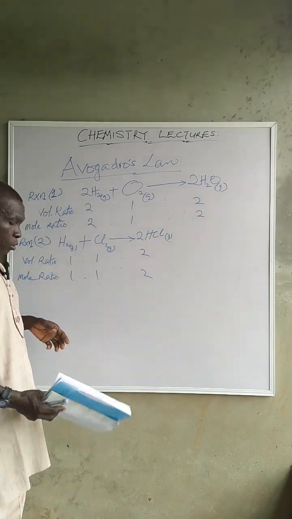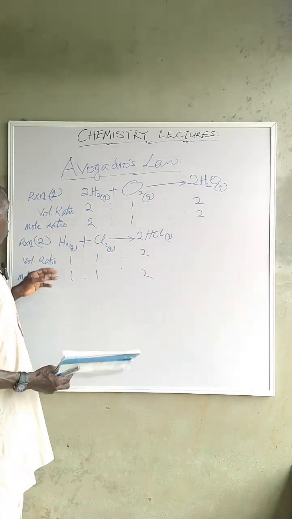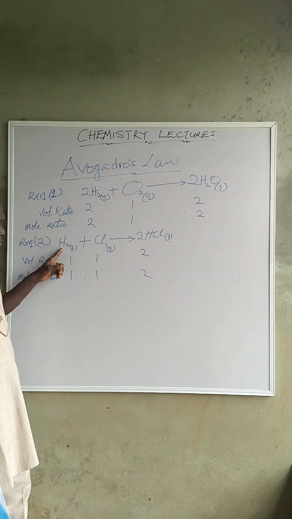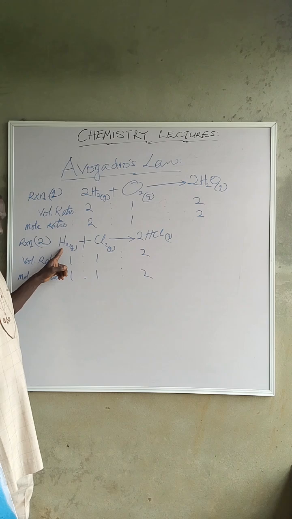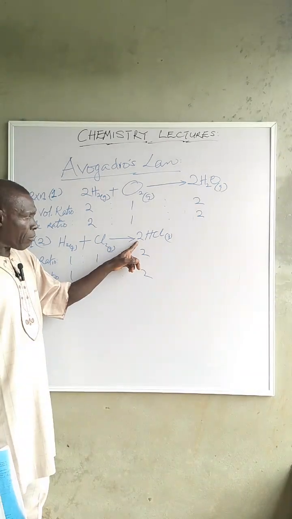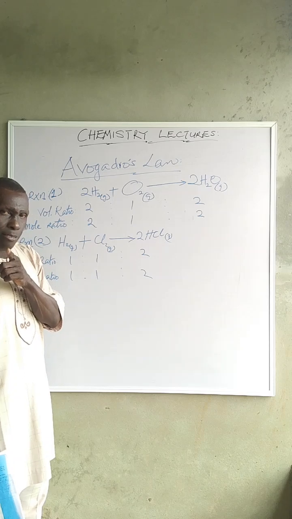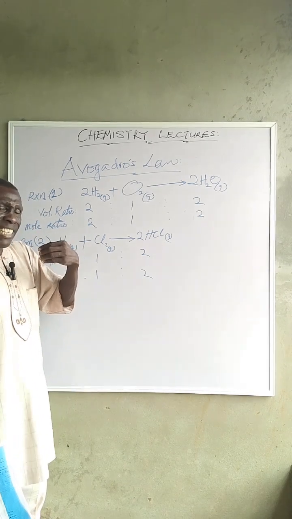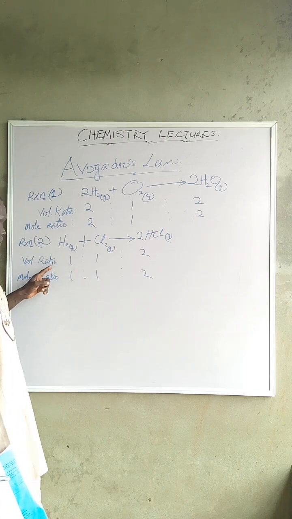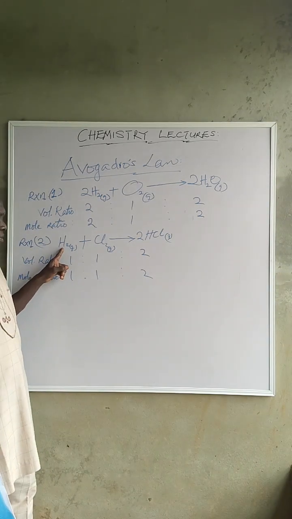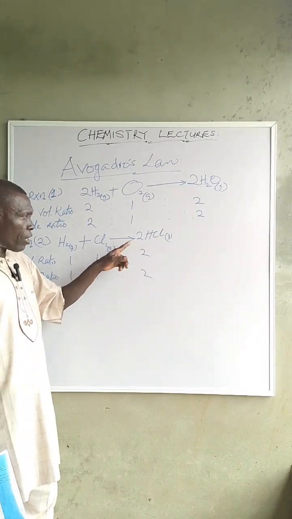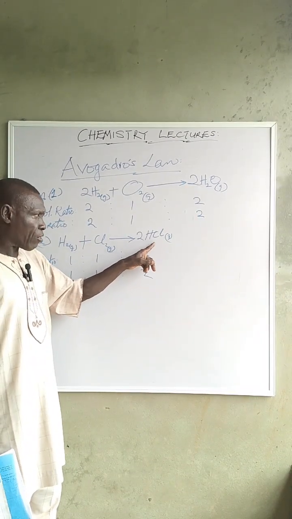Now look at also reaction 2. Here, 1 volume of hydrogen reacted with 1 volume of chlorine to produce 2 volumes of hydrogen chloride gas. If you are taking Gay-Lussac's law into consideration, it means that 1 volume of hydrogen reacted with 1 volume of chlorine to produce 2 volumes of hydrogen chloride gas.